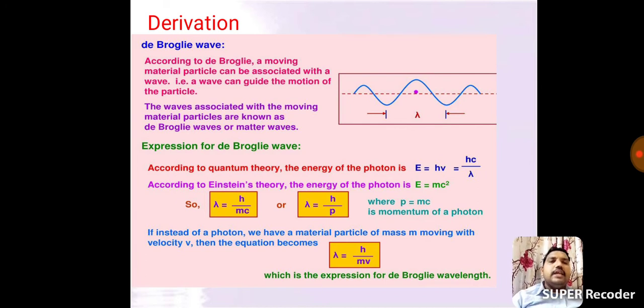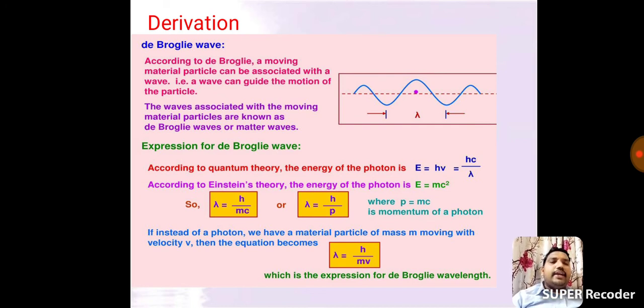The other is Planck's quantum theory, E equals hc by lambda. In these two equations E is common, so we equate them. We get mc square equals hc by lambda, where c cancels, and we get lambda equals h by mc. In this, c is the speed of light.